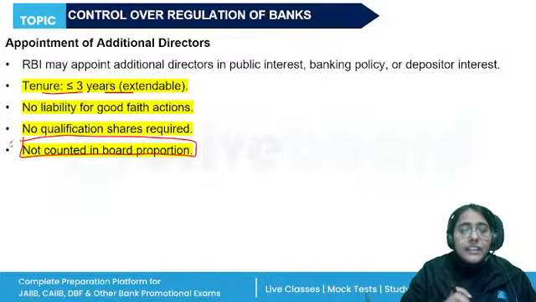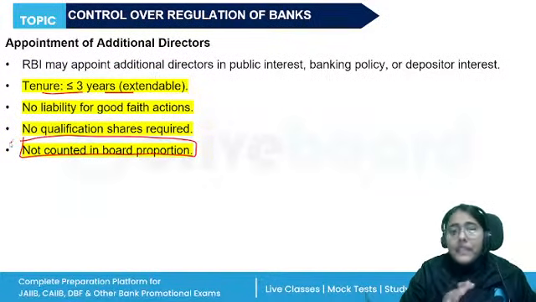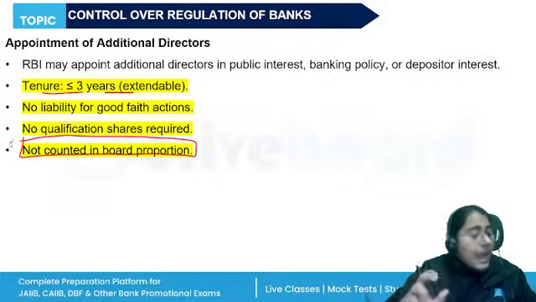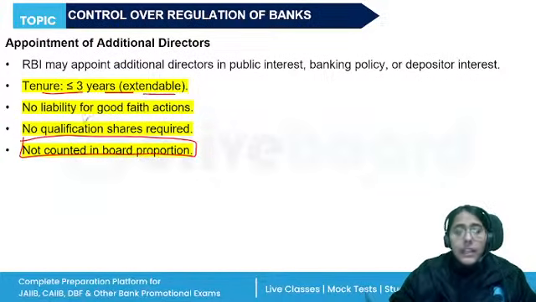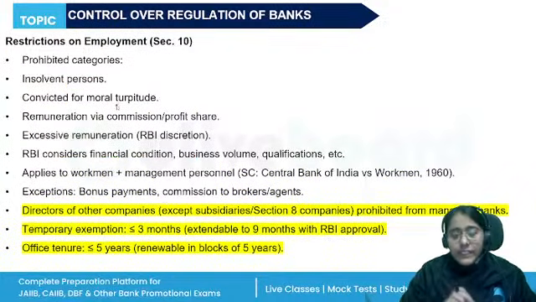Any additional director which is appointed will not be taken into account in the total number of directors of the banking company. All right, so remember the tenor. They will have no liability for good faith action. Qualification shares are not required for the additional directors, and it is not included in the total number of directors.